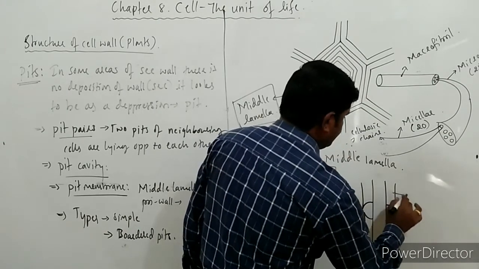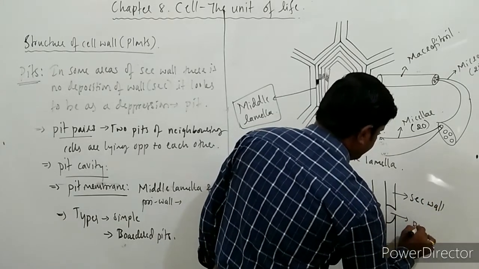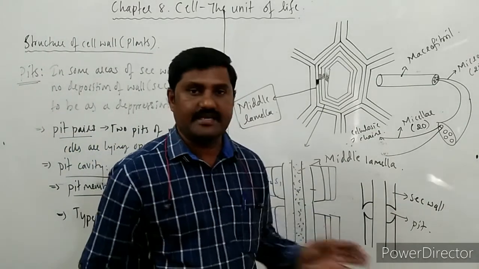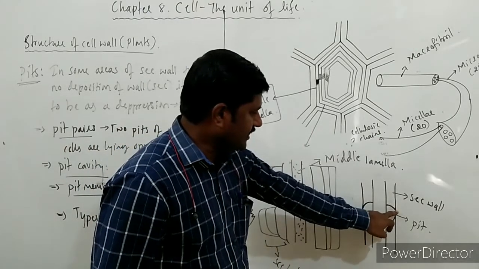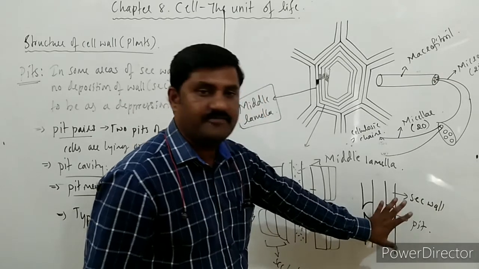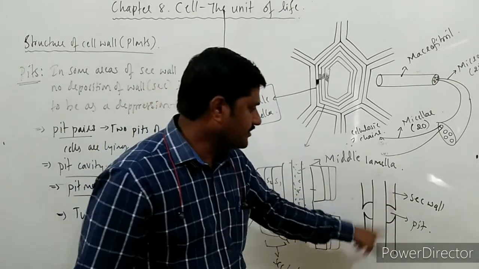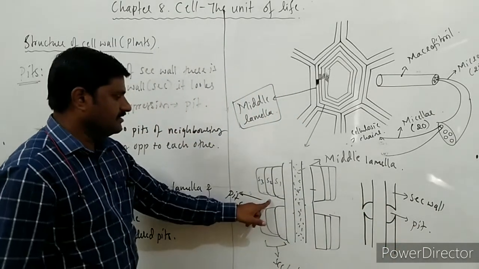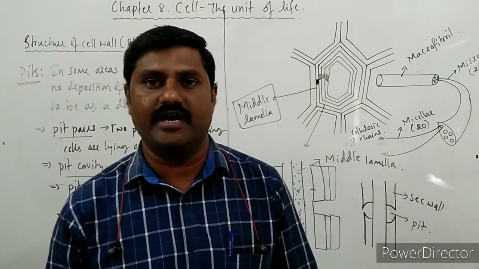See here, this is the secondary wall and this is the pit. Here the secondary wall projects forward. When it projects forward, the cavity becomes larger, and such a boundary-like structure in pits is called a bordered pit. This is a bordered pit and this is a simple pit. Many such pits you come across.